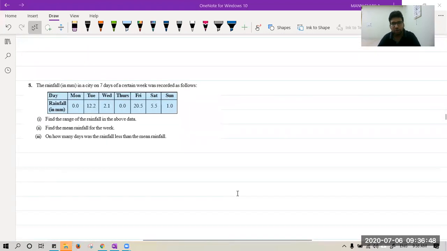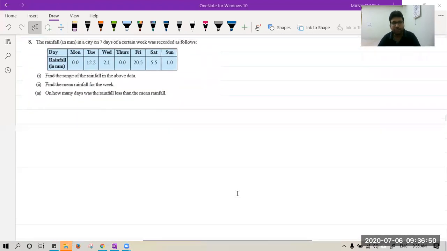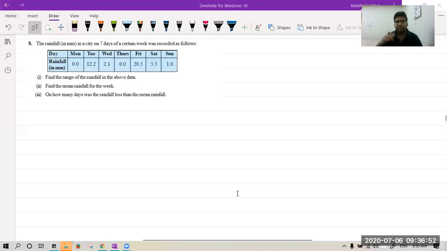Now, question number 8. The rainfall in a city on 7 days of a certain week. We have considered a week from Monday to Sunday and we are calculating the rainfall. Suppose this is monsoon season. We are calculating the rain in terms of millimeters.